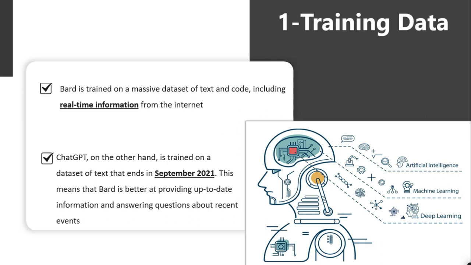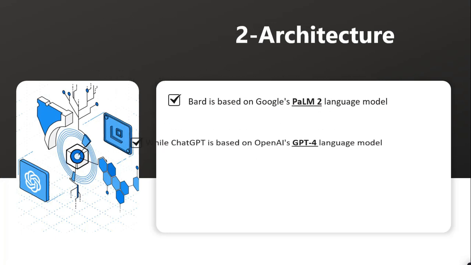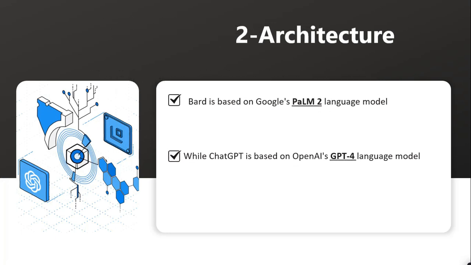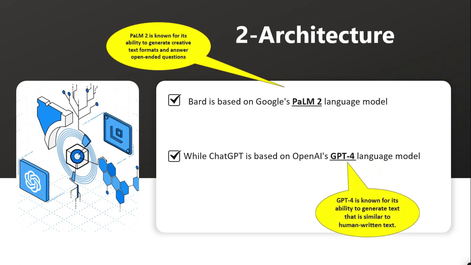Another difference between the two models is their architecture. Bard is based on Google's PaLM 2 language model, while ChatGPT is based on OpenAI's GPT-4 language model. PaLM 2 is known for its ability to generate creative text formats and answer open-ended questions, while GPT-4 is known for its ability to generate text that is similar to human-written text.